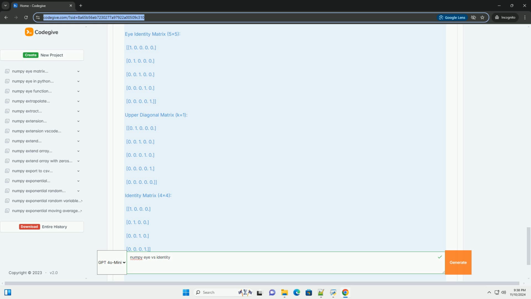Complete code example. Here's a complete code example that illustrates both functions. Output. When you run the above code, you'll see the following output. This tutorial should give you a good understanding of the differences between numpy.eye and numpy.identity, along with practical examples of how to use each function.